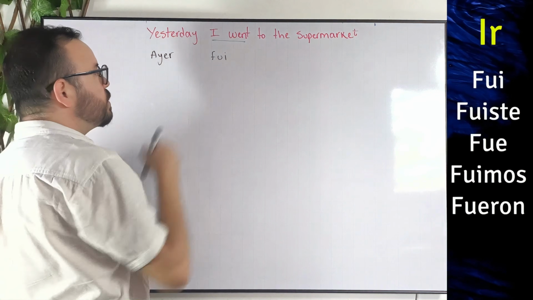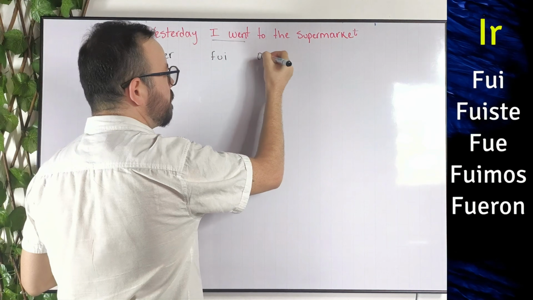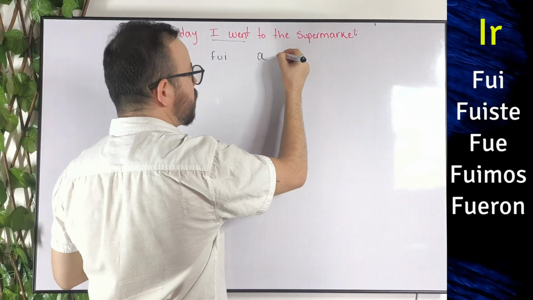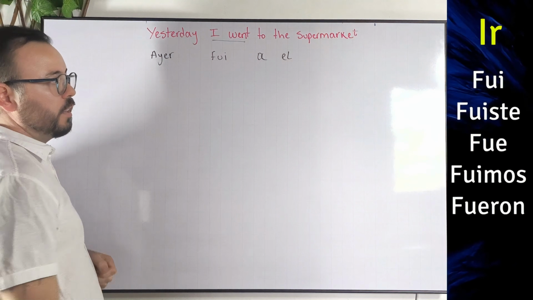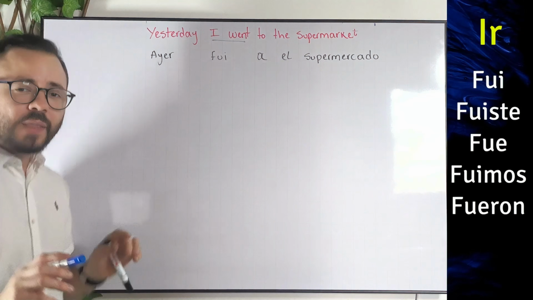Super simple. So how do we say to? In Spanish, we say a. Then de, in Spanish, we say el. And supermarket will be supermercado. Now, pay attention to this.